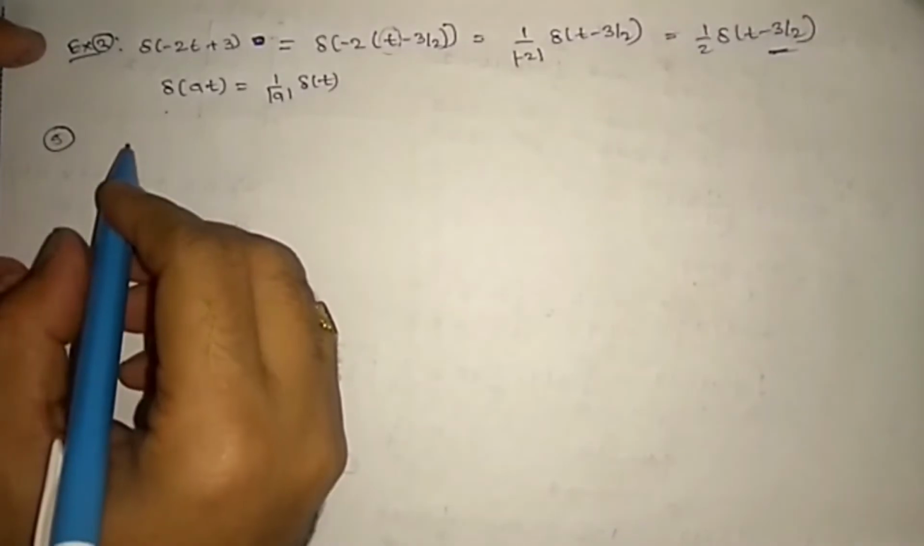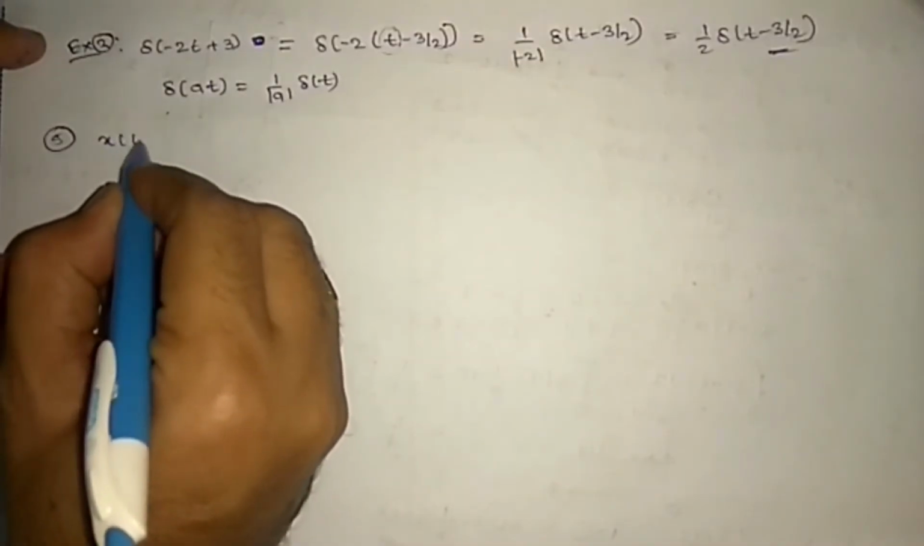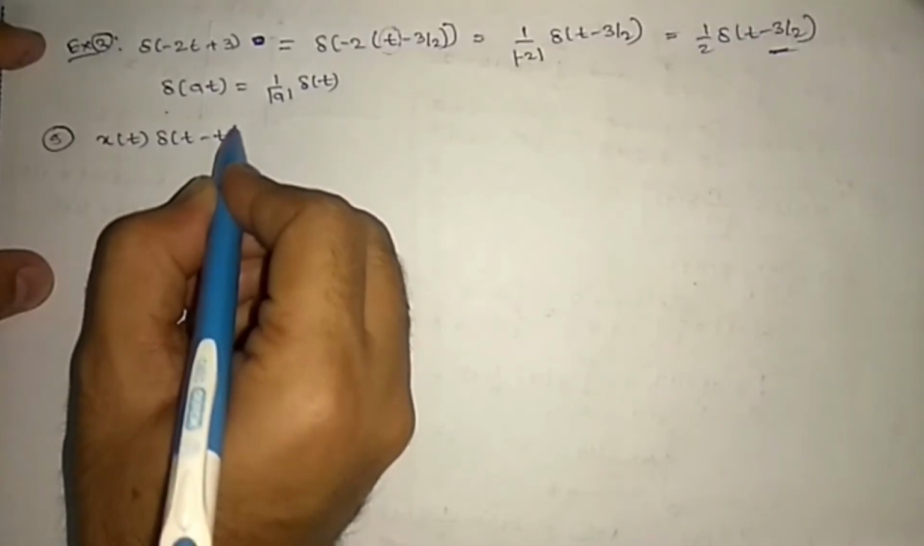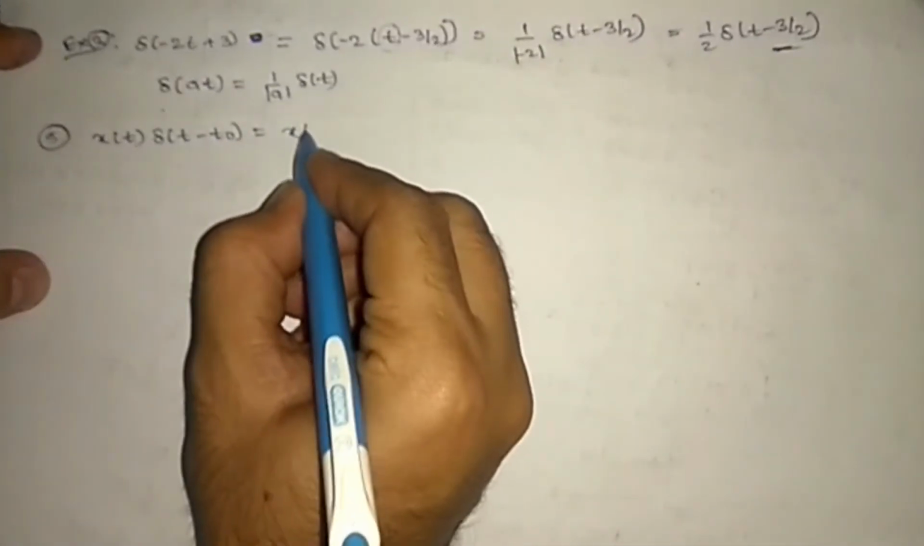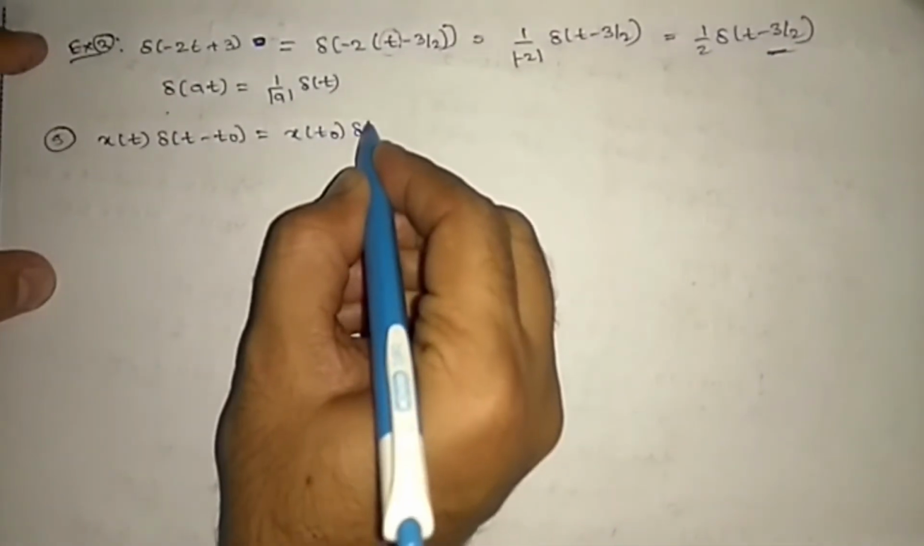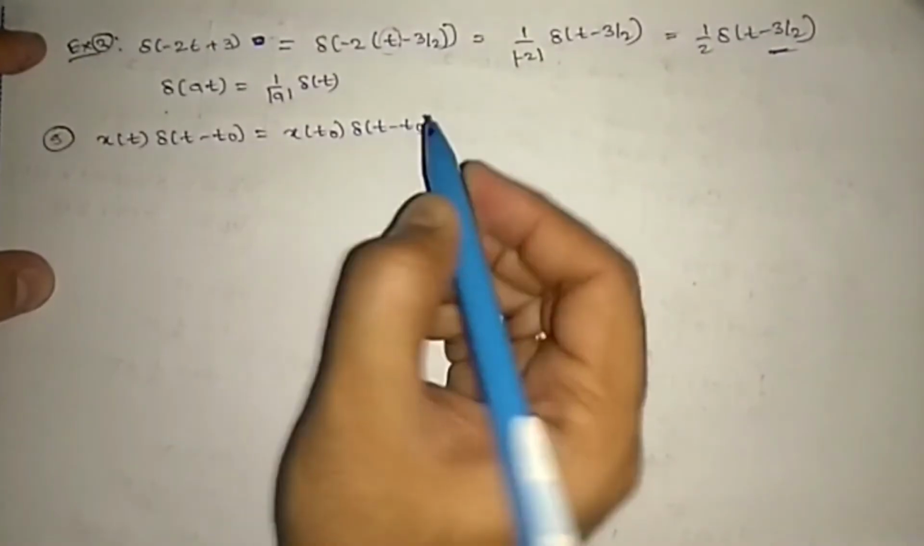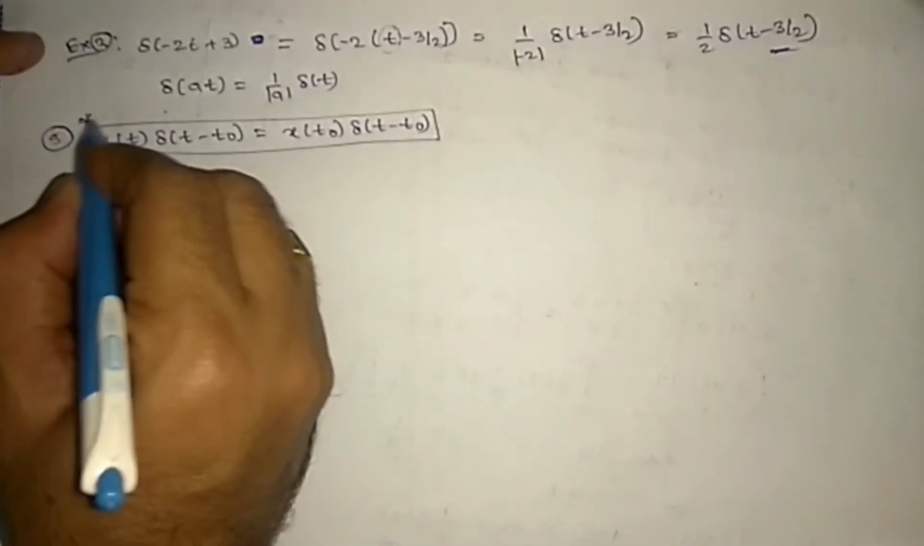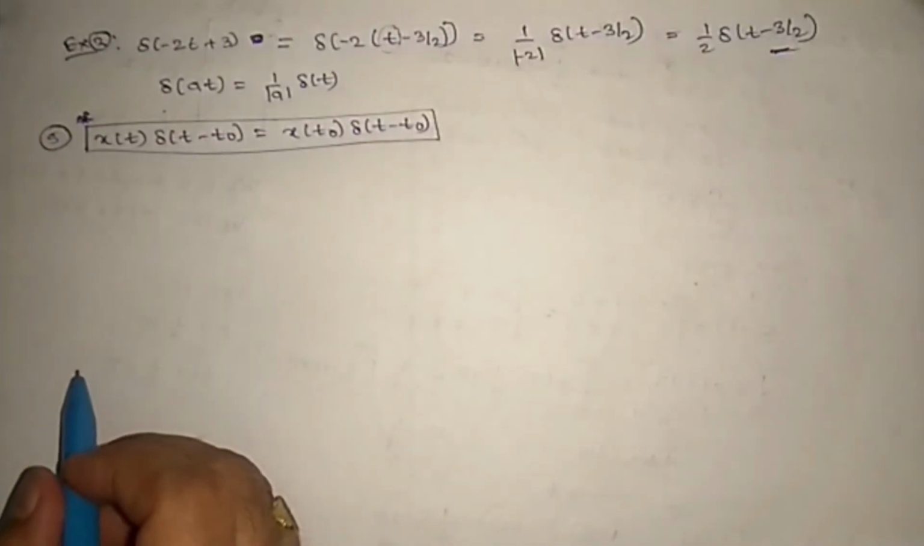So let us see one more property: x of t del of t minus t naught is equal to x of t naught del of t minus t naught. So this is also a very important equation you need to remember. Let us solve some examples to understand this one.